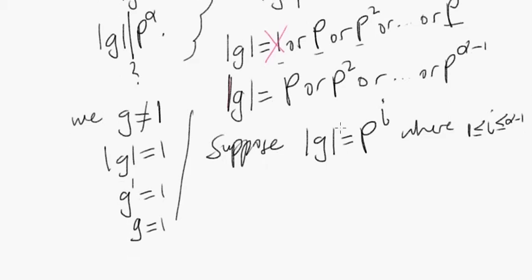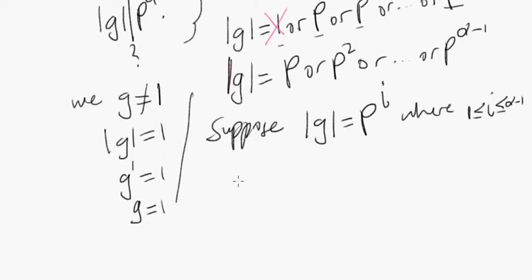So if we can assume this, let's ask the question: if the order of g equals p to the i, where i is between 1 and alpha minus 1, what about the cyclic subgroup generated by g? Let's call it h, or m, since we've been using h too much.